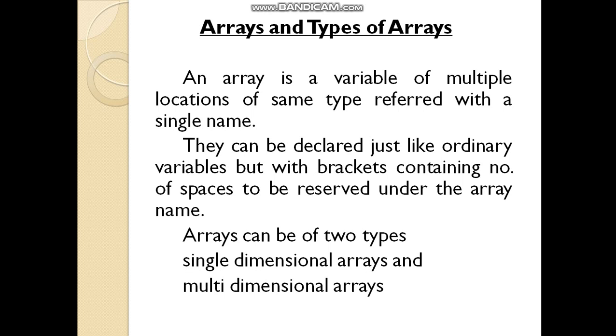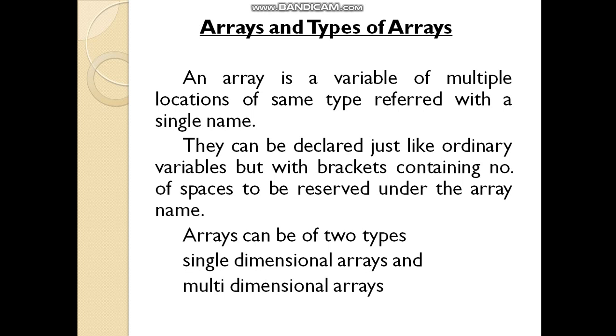We already know about arrays in C language. We did some programs in C using arrays. So what do you mean by an array? An array is like a variable, but it stores multiple values. An array is a variable of multiple locations, referred to with a single name. It means that we can store multiple values by referring to a single name.